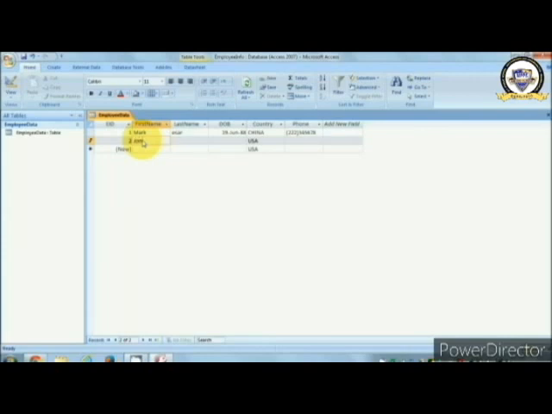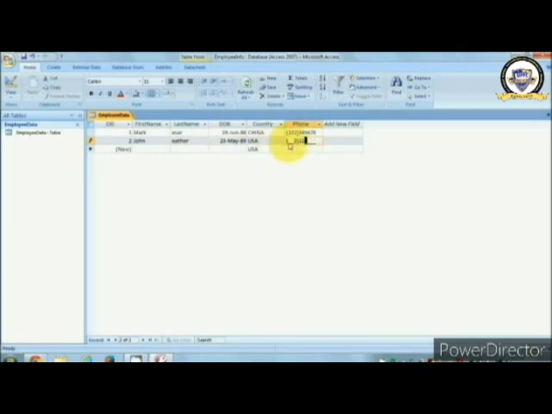So for example, I chose China and I saved the data. And I will give one more data, for example, some name and surname the same way, and then country, date of birth.